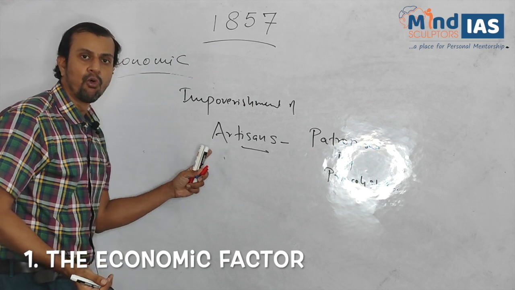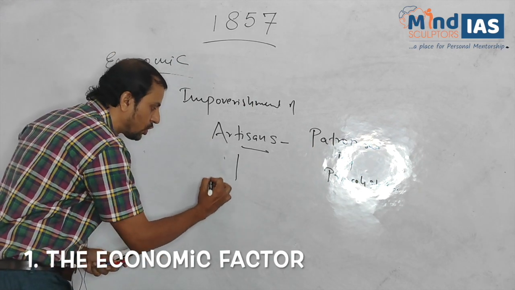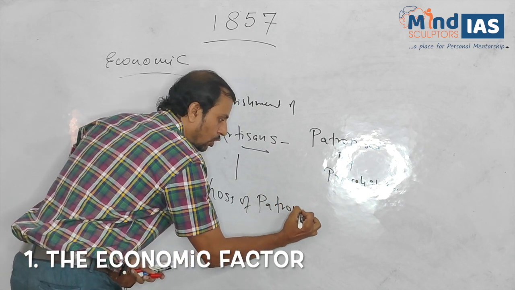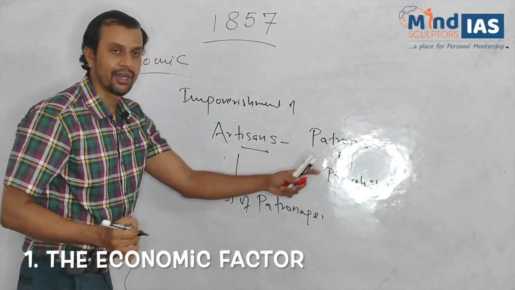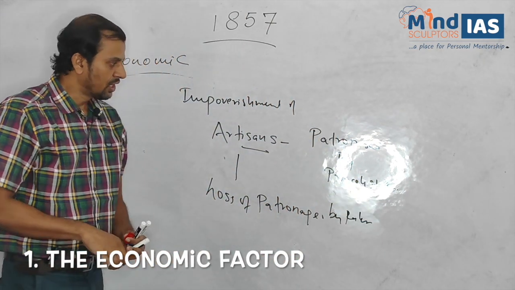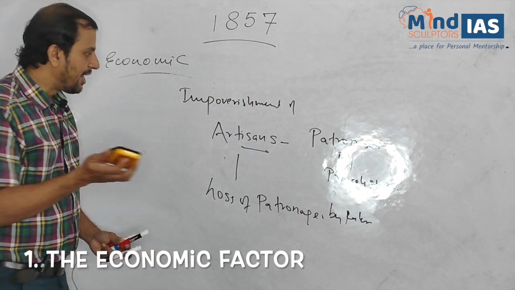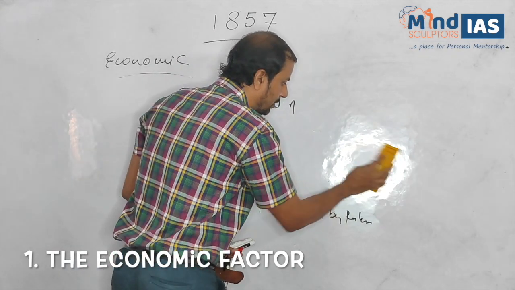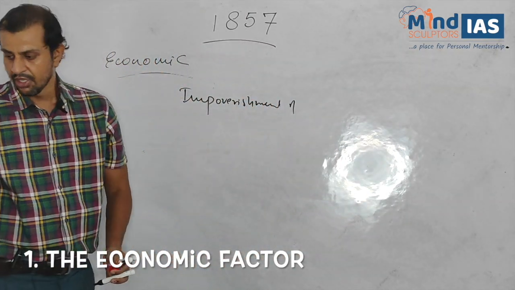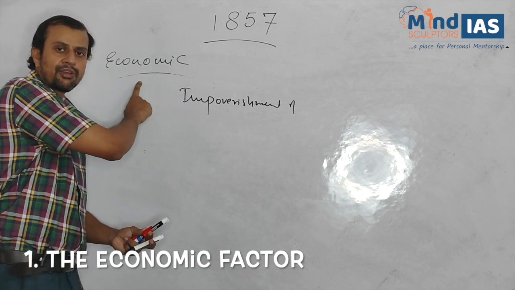So their impoverishment was a result of loss of patronage by the rulers. Clear?